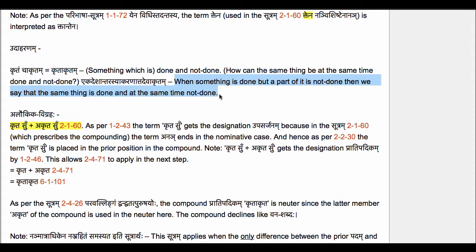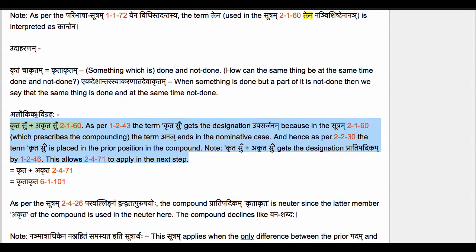Basically partially done. The alaukika vigraha is krita su prathama ekavachanam plus akrita su prathama ekavachanam. Compounding prescribed by the Sutram 2160. Because we do have a subantam padam akrita su, where the pradipadikam akrita ends in the affix kta and is qualified by having the negation particle nyai, which we already mentioned becomes a after we remove the it letter and we apply 6373, na lopo nanyaha. This is what the vritti has mentioned as nyai vishishtena ktantena.